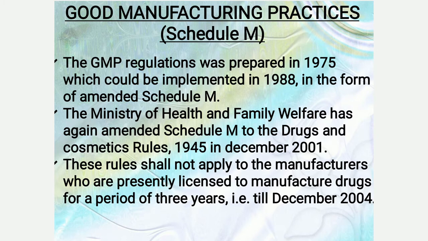The GMP regulations was prepared in 1975, which could be implemented in 1988 in the form of amended Schedule M. The Ministry of Health and Family Welfare has again amended Schedule M to the Drugs and Cosmetic Rules 1945 in December 2001. These rules shall not apply to the manufacturers who are presently licensed to manufacture drugs for a period of 3 years, that is, till December 2004.